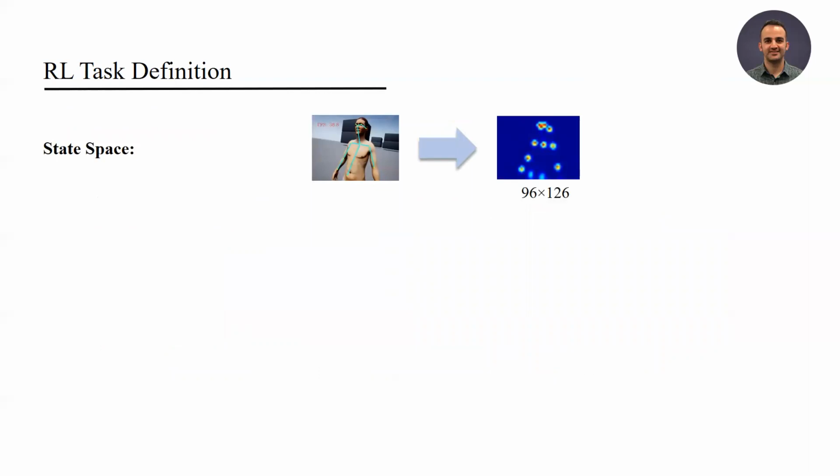The state space of the agent is an RGB image of size 96 by 126 pixels, which represents the confidence map of joints produced by the human pose estimation network. The confidence map indicates the probability of the body joints at each pixel location.